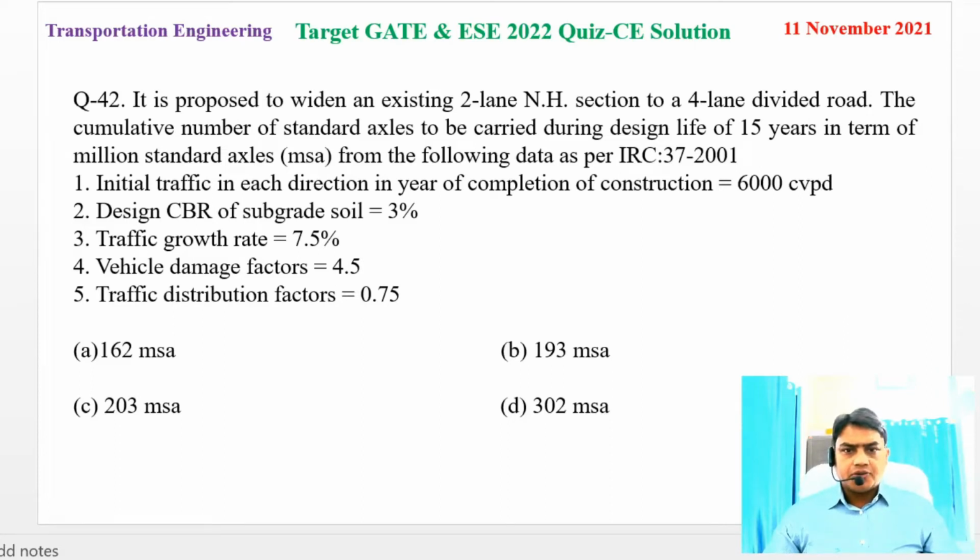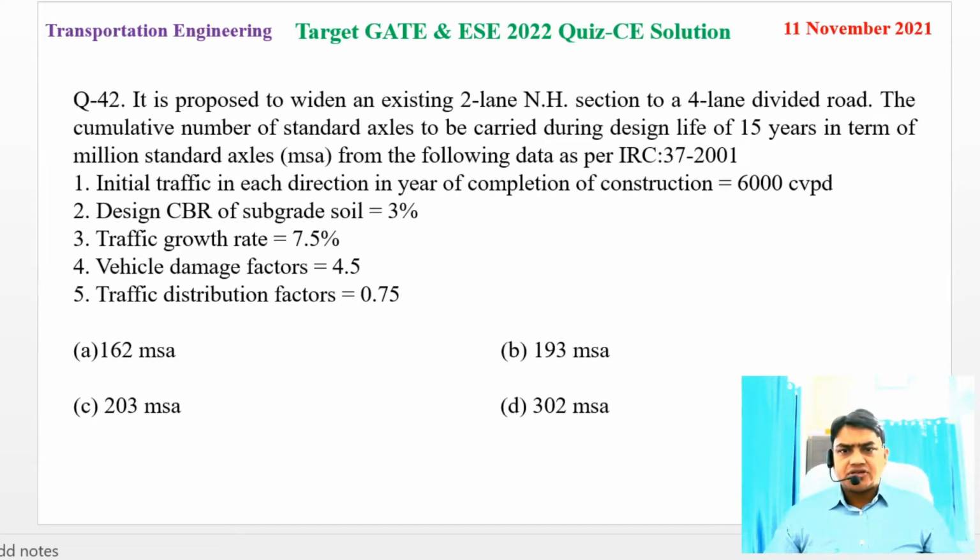Yesterday I uploaded a question related to transportation engineering. The question was: it is proposed to widen an existing two-lane national highway section to a four-lane divided road. Find the cumulative number of standard axles to be carried during a design life of 15 years, in terms of million standard axles, from the following data as per IRC 37/2001.